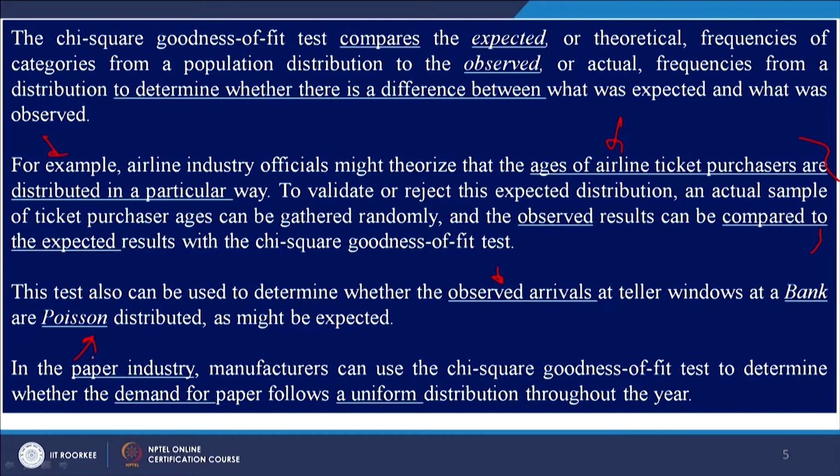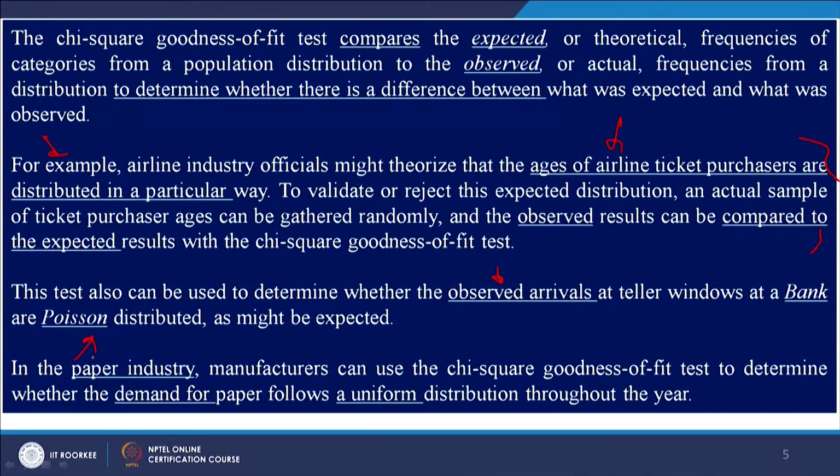And then we will collect data and we will check whether it is really Poisson distributed or not, whether the arrival is really Poisson distributed or not, or in the paper industry, whether the demand is uniformly distributed throughout the year.